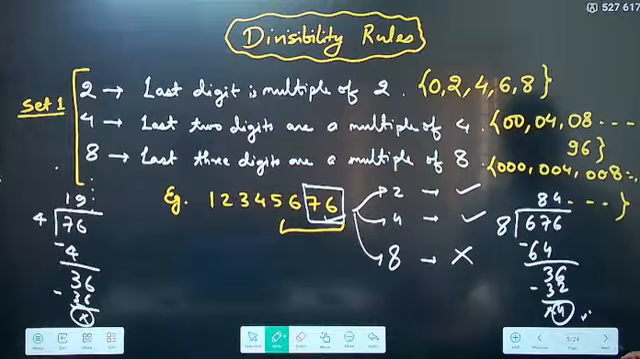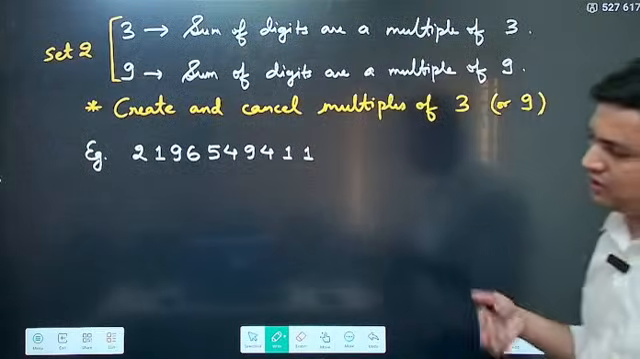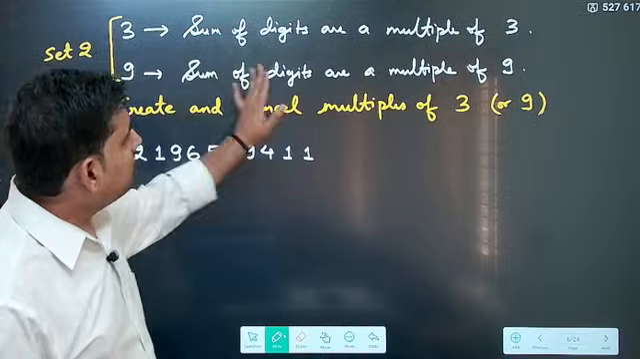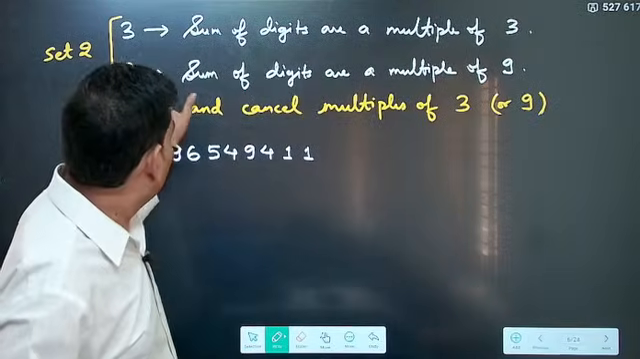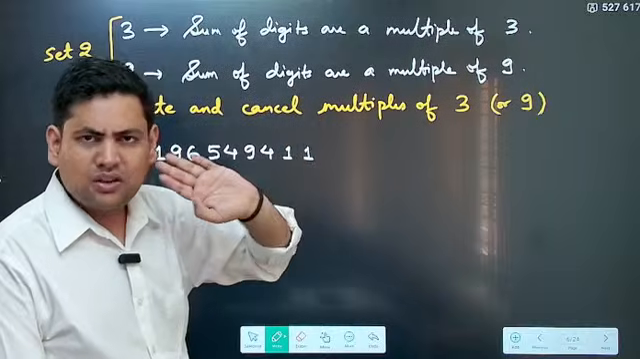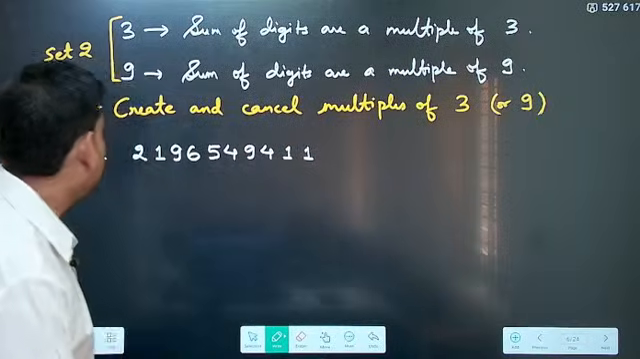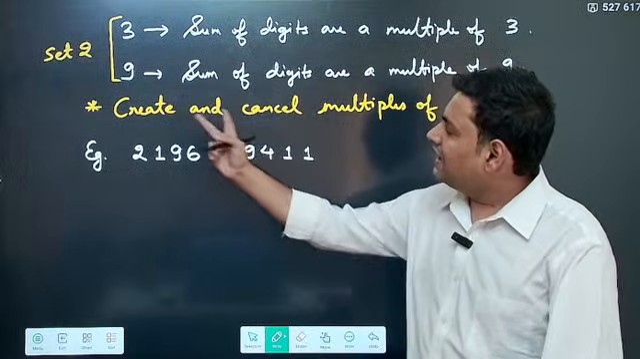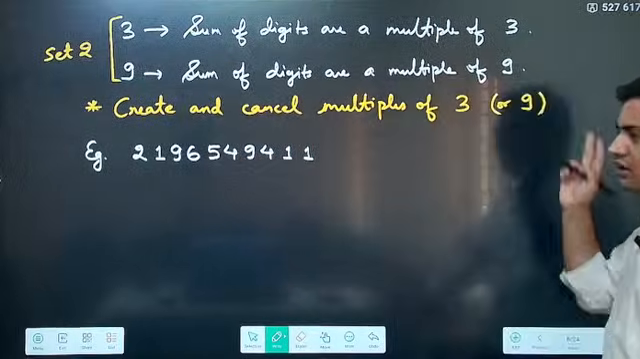Then let's see set 2. Set 2 is 3 and 9. Now the rule is the sum of digits is a multiple of 3, or for 9, the sum of digits is a multiple of 9. This you know. Okay. Now, another way you can do this is by creating and cancelling multiples of 3 or 9.